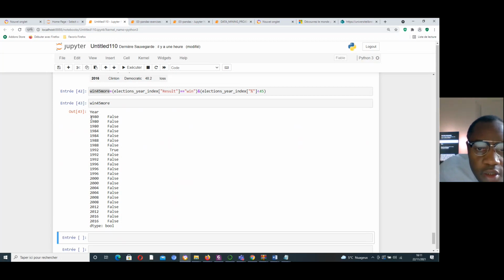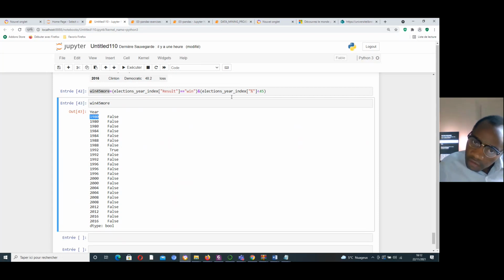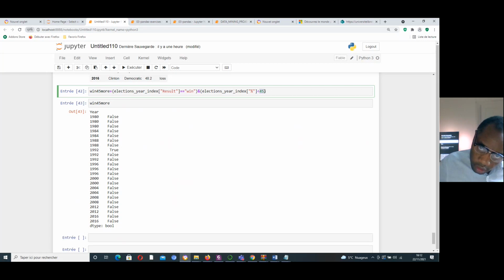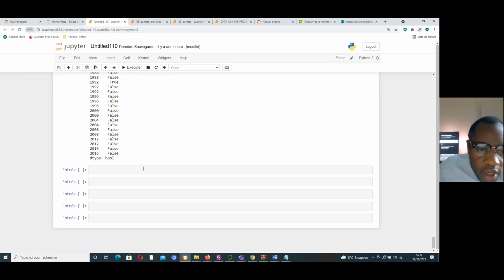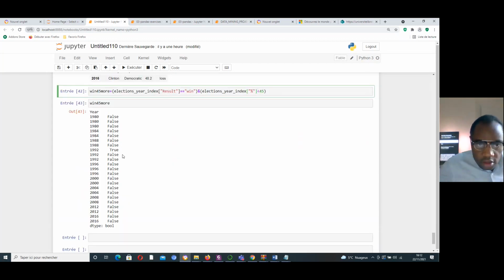In the early years false, false, false, false, false, false, false, then true, then false, false, false, false, false. There are many false. In function of this kind, I fix inferior to 45. Here is my condition, okay? That's why I get a lot of false like that.